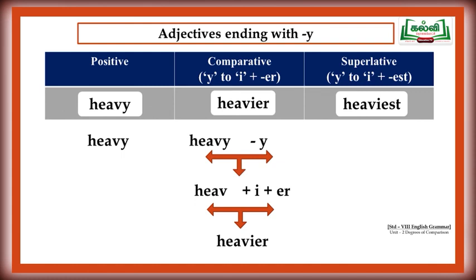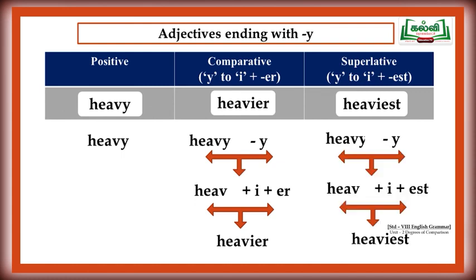So, we will get heavier. Likewise, for the superlative degree, the same word heavy: replace the last letter Y with I, then add EST. What do we get? Heaviest. Heavy, heavier, heaviest. We will see some more examples for this also.